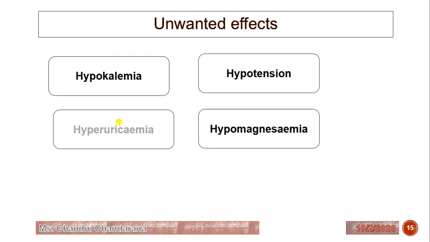Then hyperuricemia, which means there will be an elevated uric acid level. Then hypomagnesemia. Loop diuretics increase the excretion of calcium as well as magnesium, so it will produce a side effect like hypomagnesemia.